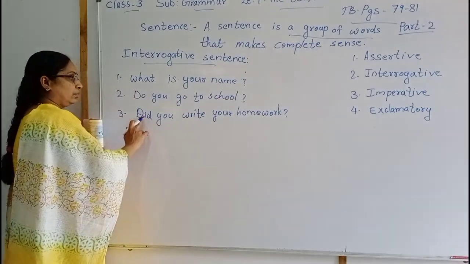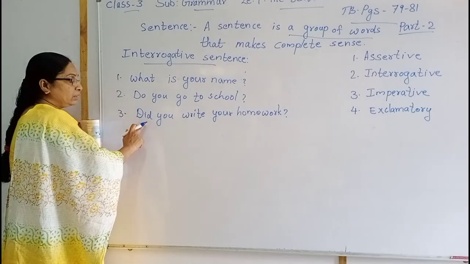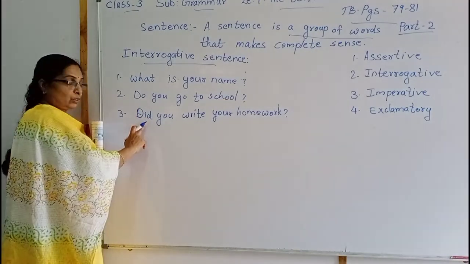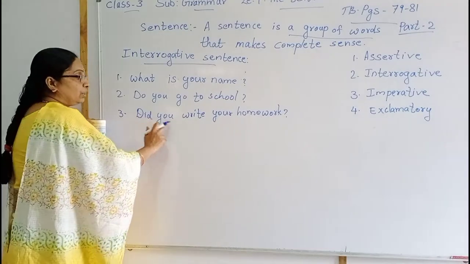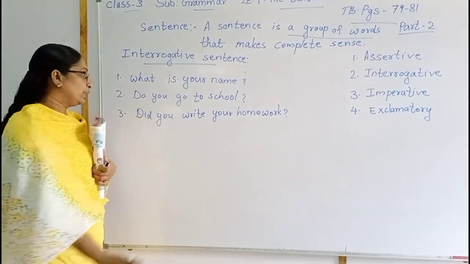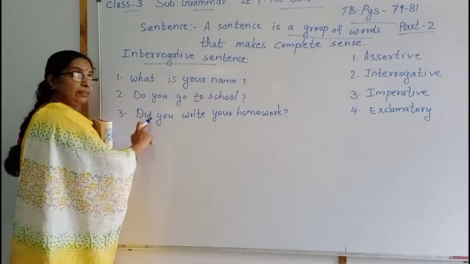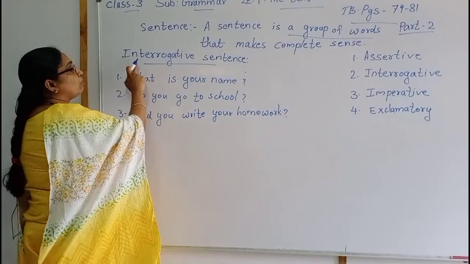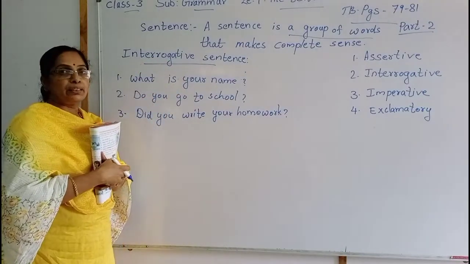Here did, here do. Do is in the present form and did is in the past form, past tense. Did you write your homework? So here the question word is did and the question mark. These are the examples of interrogative sentence.